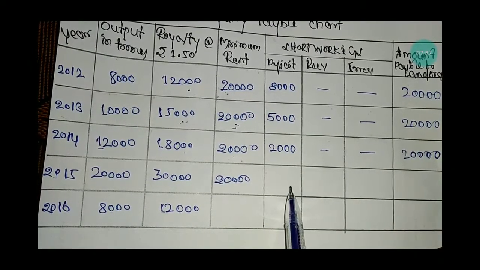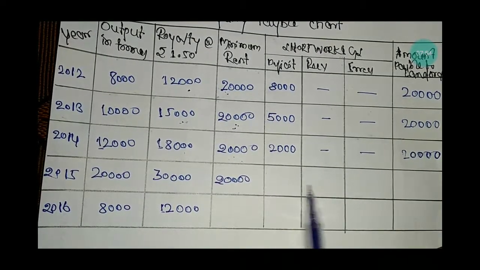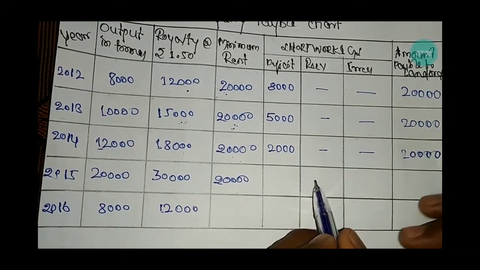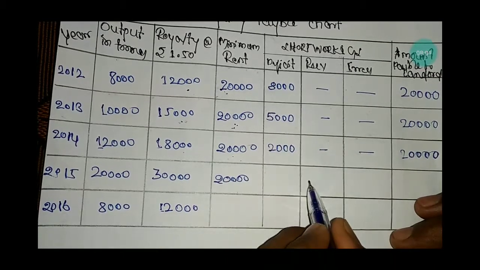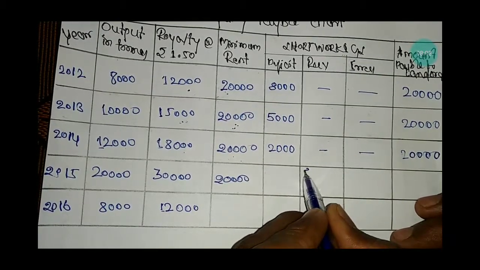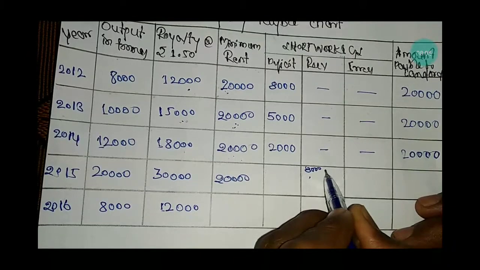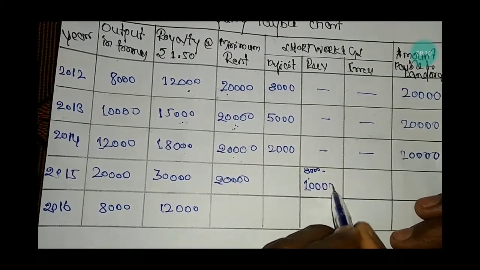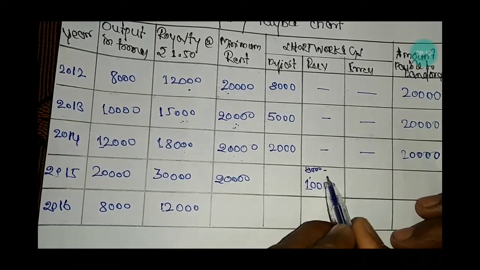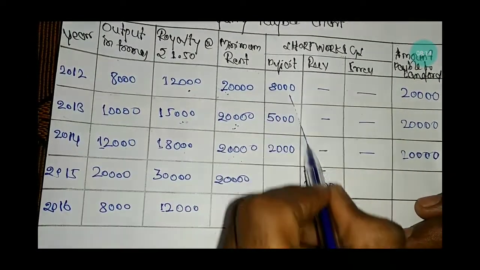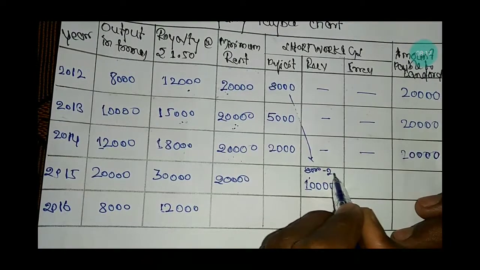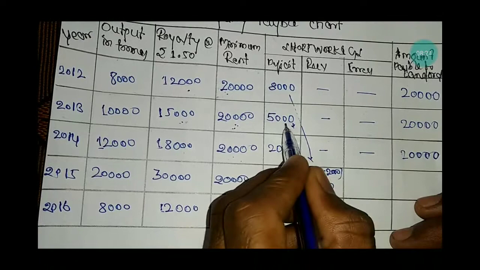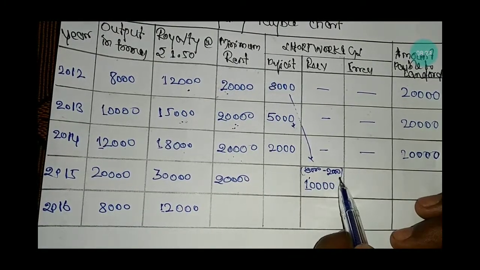So out of 10,000, we recovered a total amount of rupees 8,000. The remaining 2,000 can be adjusted in the next year. Out of 5,000, here we recovered 2,000.